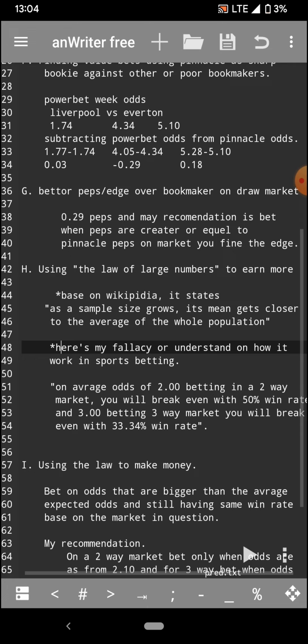You will break even with a 50% win rate. So if you are winning 50%, as long as you keep betting on average odds of 2.00 and you bet about 1,000 matches, you are going to be winning 50% of the time.